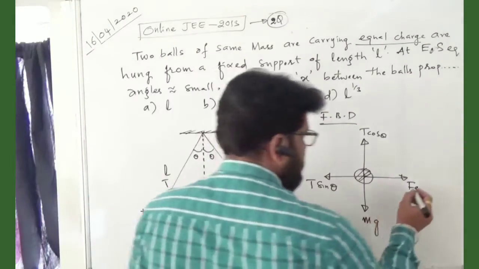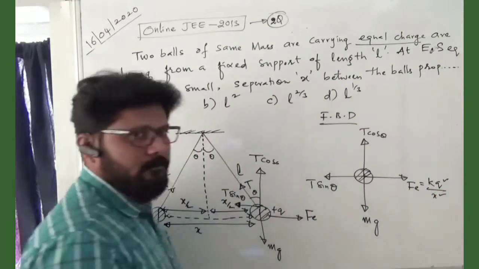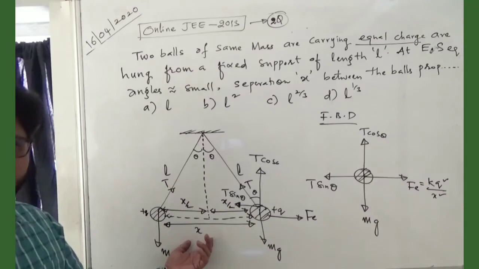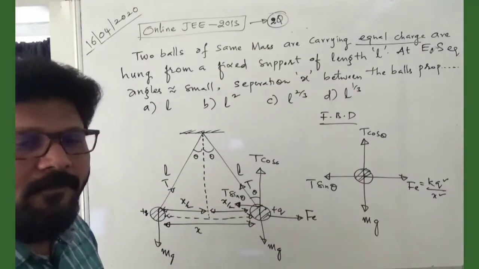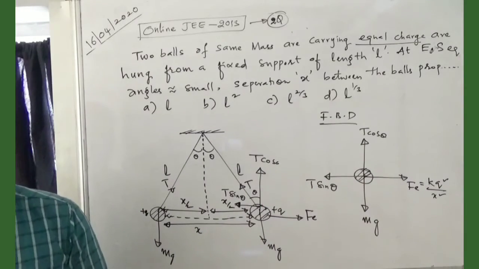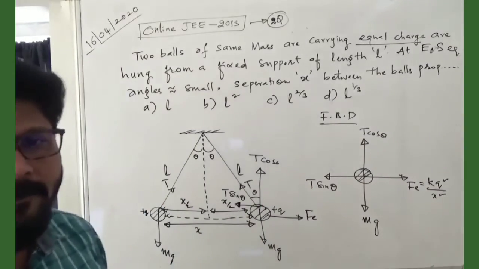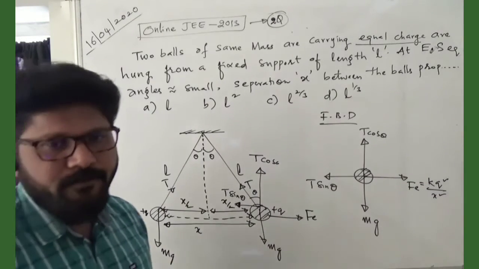So here I can write this as k q square divided by x square. Between the two charges the distance is how much? x. Is it clear till this point? All of you, any doubt till this point? Quickly tell me, any doubt in this? Anybody? No doubts? Or do you have any doubts?